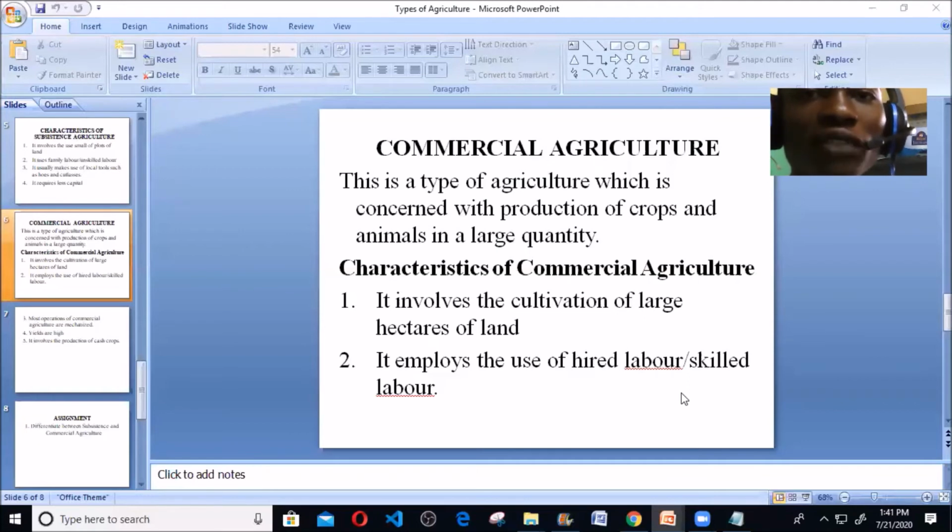So you employ the use of this skilled labor for maximum production. Since what you are producing is for the society, you need maximum production. And for you to achieve this maximum production, you require skilled labor, not unskilled labor, as in subsistence agriculture.